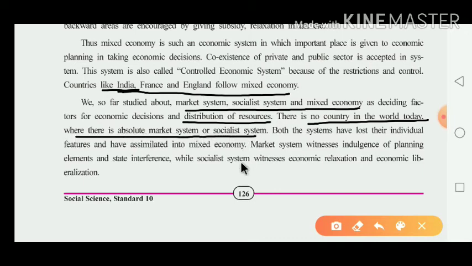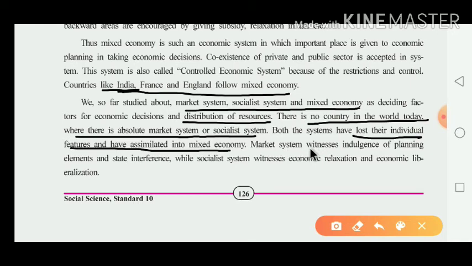Presently you do not find any nation that accepts only one system, market or socialist. Maximum nations accept the mixed economy system. Both systems have lost their individual features and have assimilated into the mixed economy.